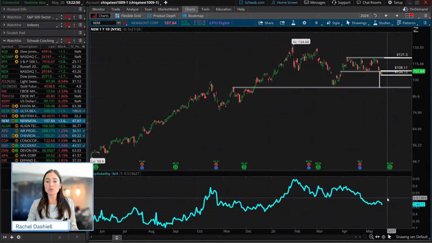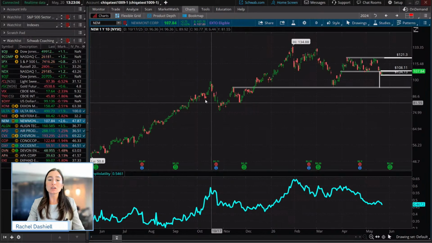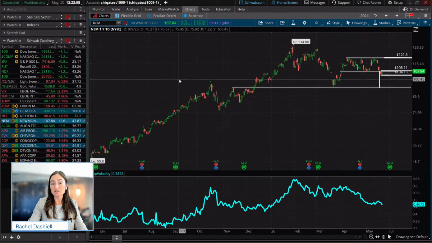In this case, looking at implied volatility, we're right in the middle of where we've been over the last year. So a trader may say, hey, I may go either way with this. And so we could possibly do a couple of different strategies here.